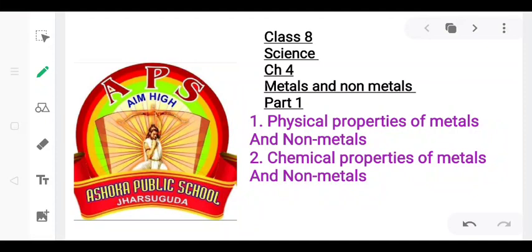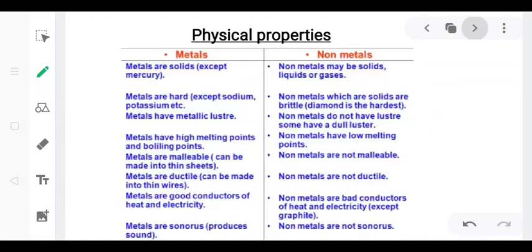Let us study about the properties of metals and non-metals. First one is physical properties. The properties of matter which can be observed or measured without the change in composition are called physical properties. For example, physical properties like state, color, luster, hardness, density, melting and boiling point, etc. are the physical properties.